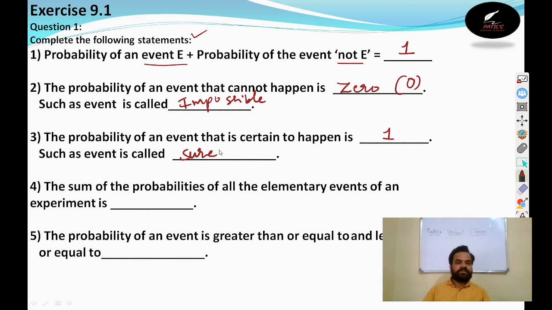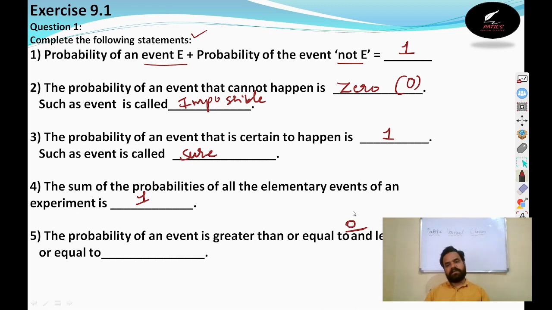The next one is the sum of probabilities of all the elementary events of an experiment. Just now we discussed, it will always be 1. Sum means addition of all the events. The probability of an event is greater than or equal to what, and less than or equal to what? The probability of an event is always greater than or equal to 0.